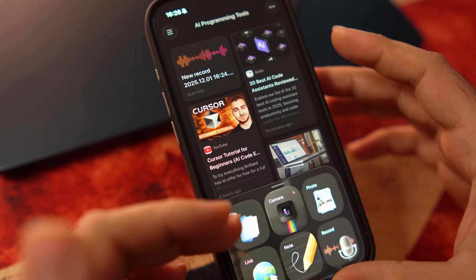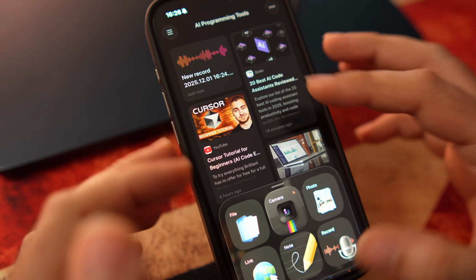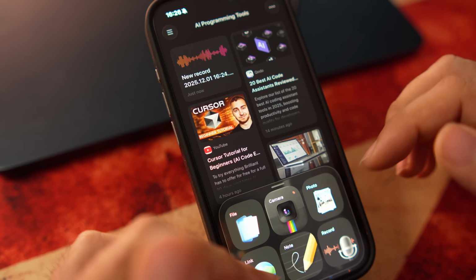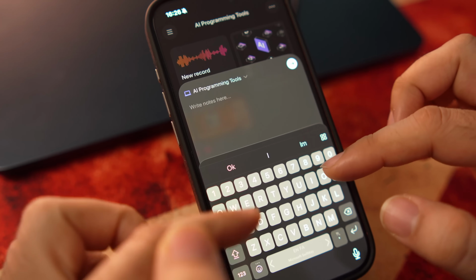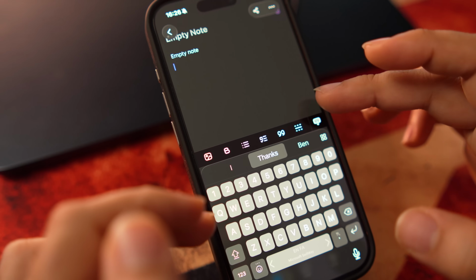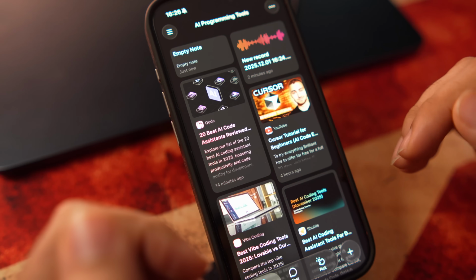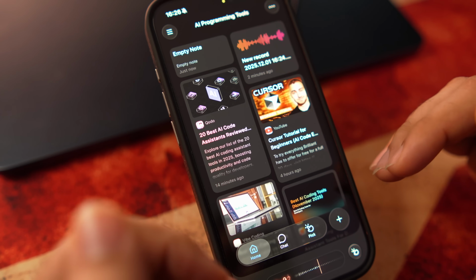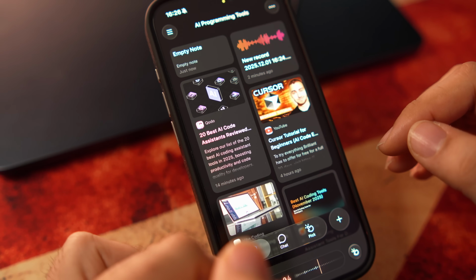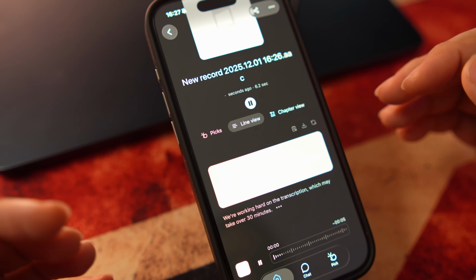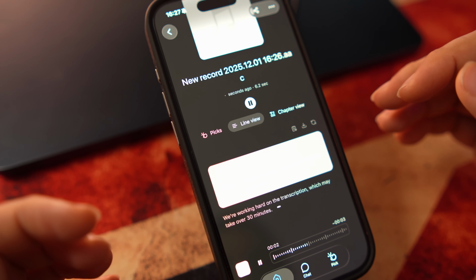For example, if you have a file stored in your phone, you would like to append it to any of the notes, or you can use the camera, append media, link, notes, you can create an empty note, you can start editing directly here using all these note editing features, and you can also record your own voice and append it into your board.